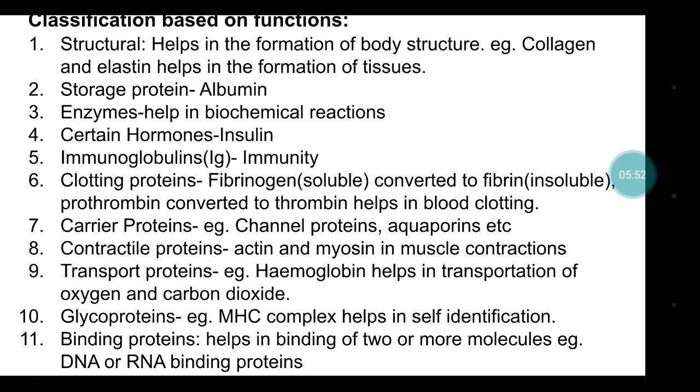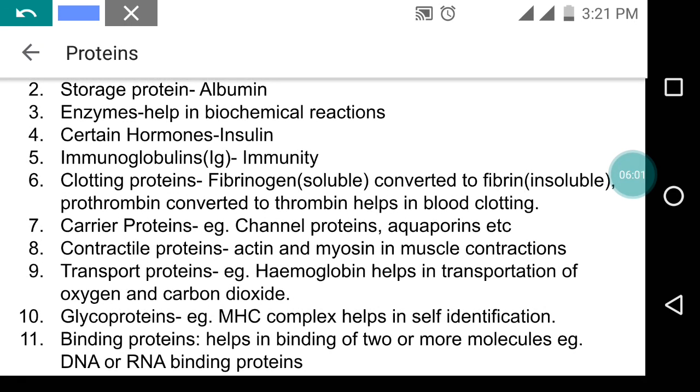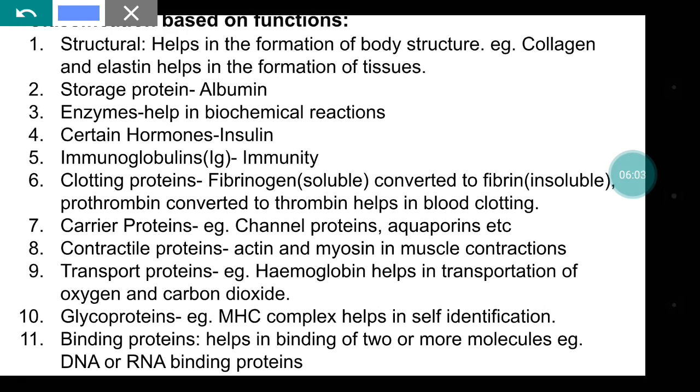Now the classification based on function, or simply the function of proteins. Structural proteins form the structure of our body, like collagen and elastin, which help in the formation of tissues. Storage protein: albumin is the storage protein. Enzymes help in biochemical reactions. Hormones are also responsible for various processes happening inside our body, so they are responsible for metabolic processes too.